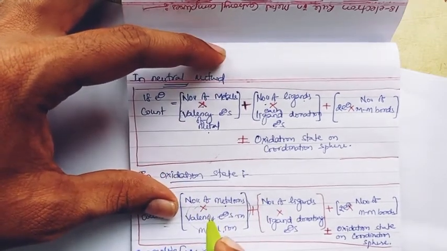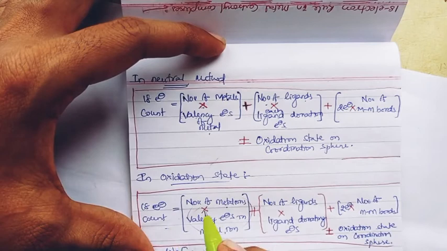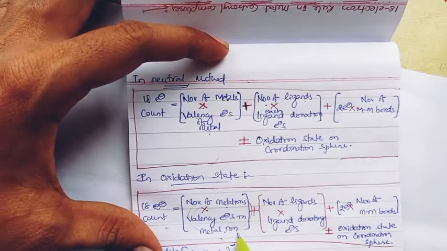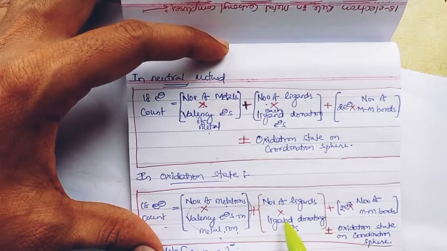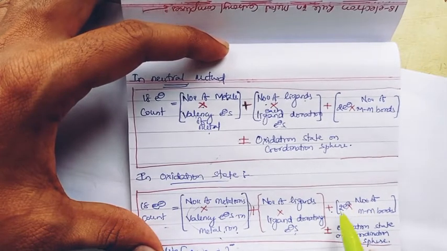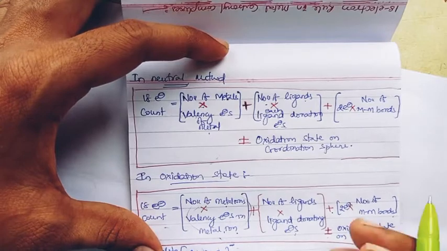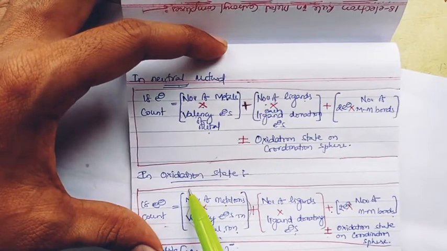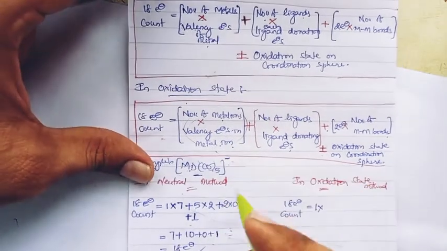That is what we have to remember every time. The 18 electron count in the oxidation state method is equal to the number of metal ions into the valence electrons in the metal ion, plus, with all the others the same, the number of ligands into ligand donating electrons, plus 2 into the number of metal-metal bonds, plus or minus the oxidation state on the coordination sphere, right. That is how the formulas look in the neutral method and in the oxidation state method. Let us go with one or two examples, right.